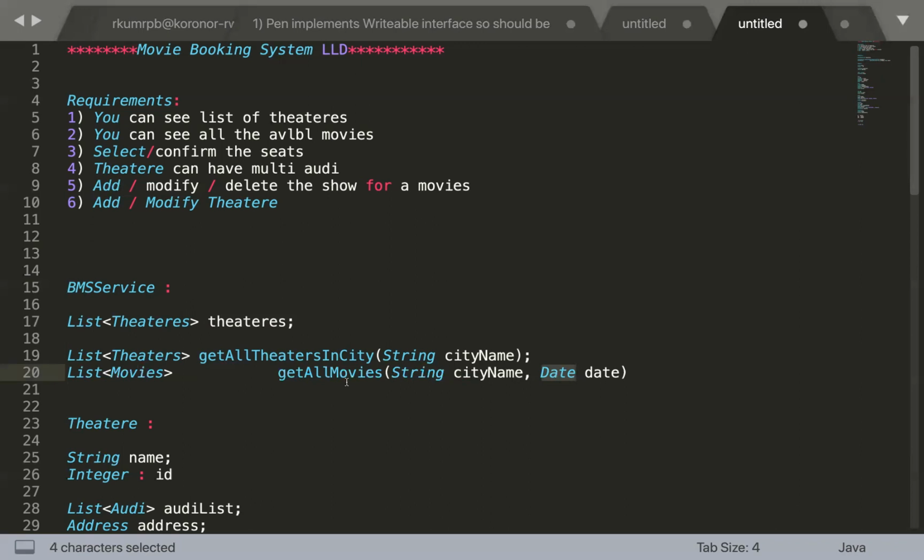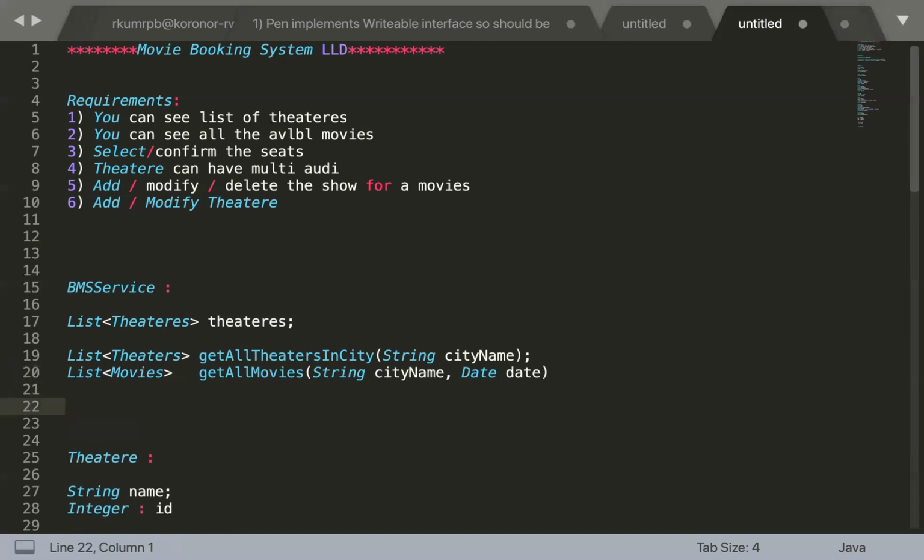Yeah, bro, I got it. Okay, to find out what all the applicable running movies are for that particular given time frame, so that we can display only those movies. Correct, exactly.